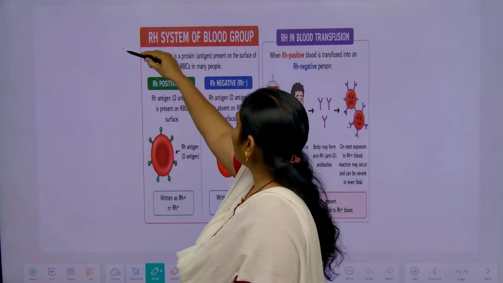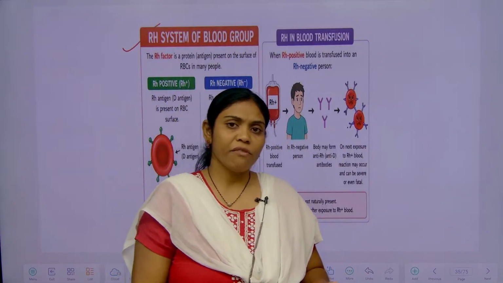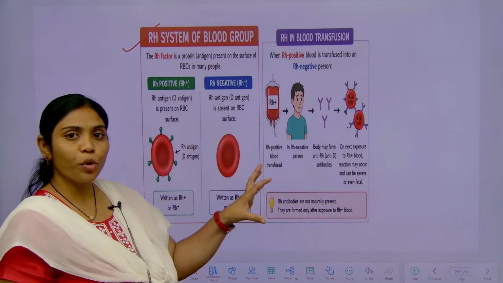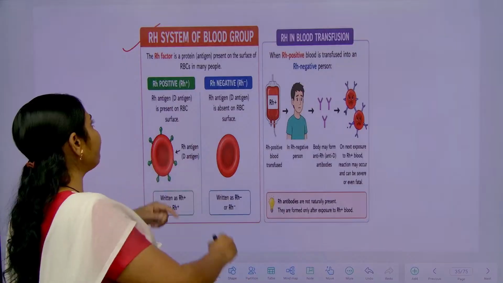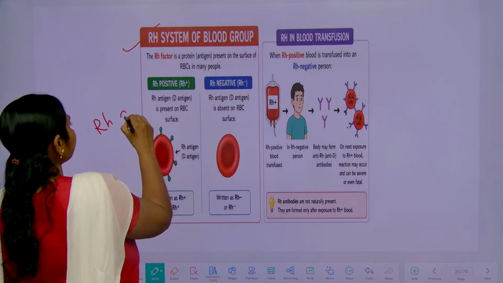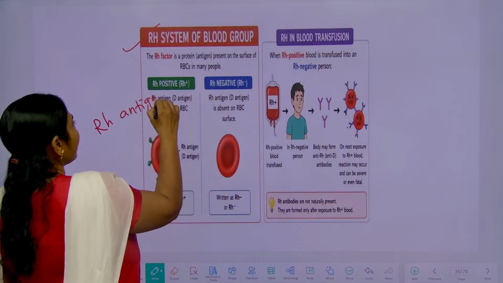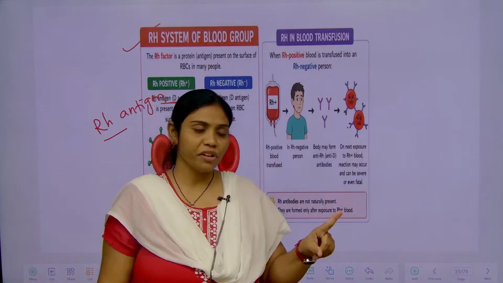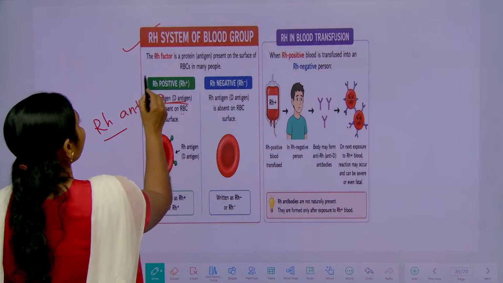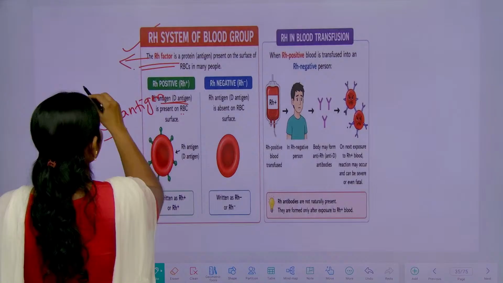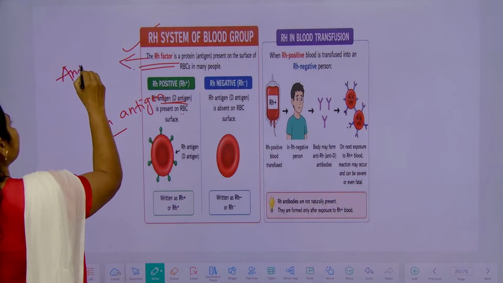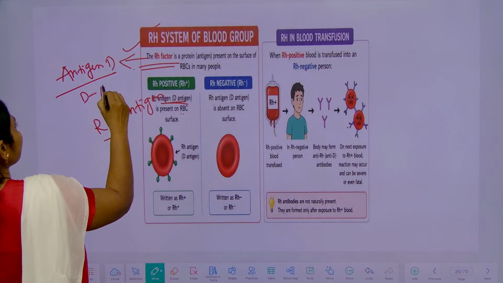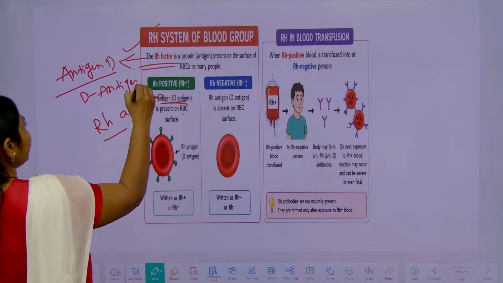And what is the RH system of blood? The same way how special proteins, that is antigens, are present upon the RBC, RH type of antigens are also present. RH type of antigens are present on the RBC surface. This RH factor also has another name, that is antigen D. What is the other name? Antigen D, or D antigen.